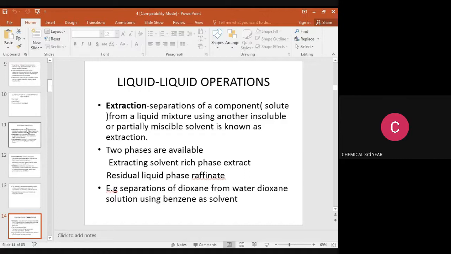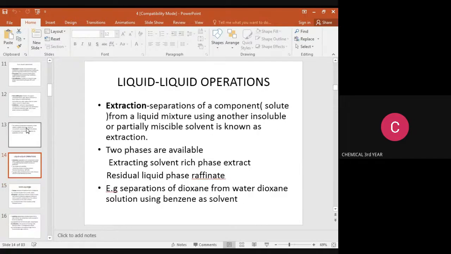Example: separating dioxin from a water-dioxin solution using benzene as a solvent. In this, dioxin is the solute and the feed solvent is water. Both are present in solution. We are separating the dioxin, so we add another solvent, benzene, known as the extracting solvent. The dioxin completely dissolves in the benzene, and that is the extract phase. The other one is only water, that is the raffinate phase. We are separating based on the solubility difference.